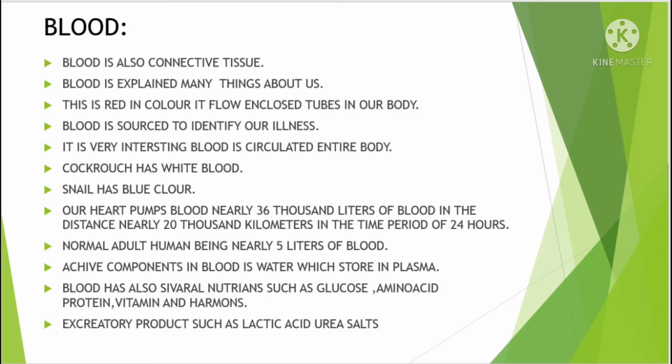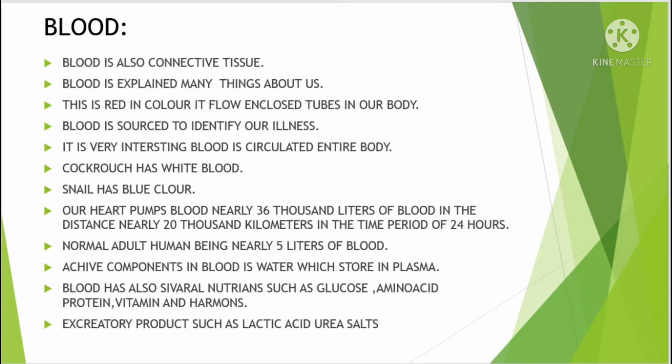Next, blood. Blood is also connective tissue. Blood explains many things about us. This is red in color. It flows enclosed in tubes in our body. Blood is a source to identify our illness. It is very interesting. Blood is circulated throughout the entire body. Cockroach has white blood. Snail has blue colored blood.